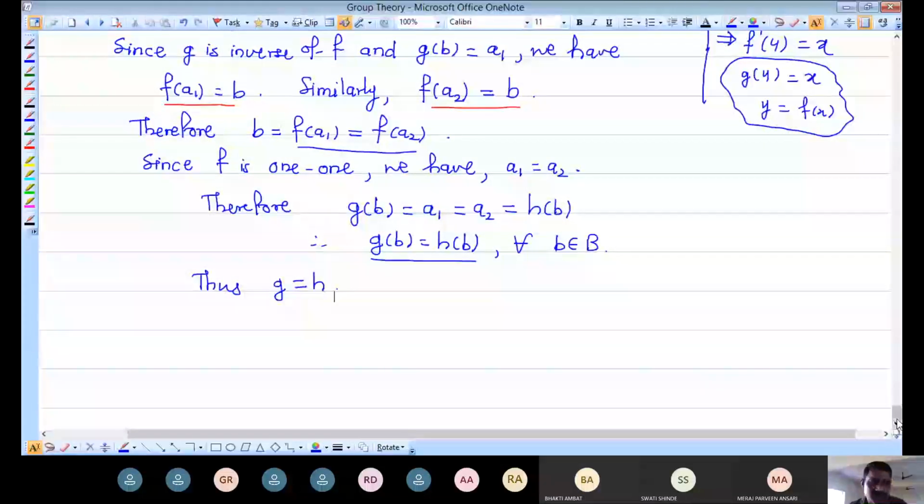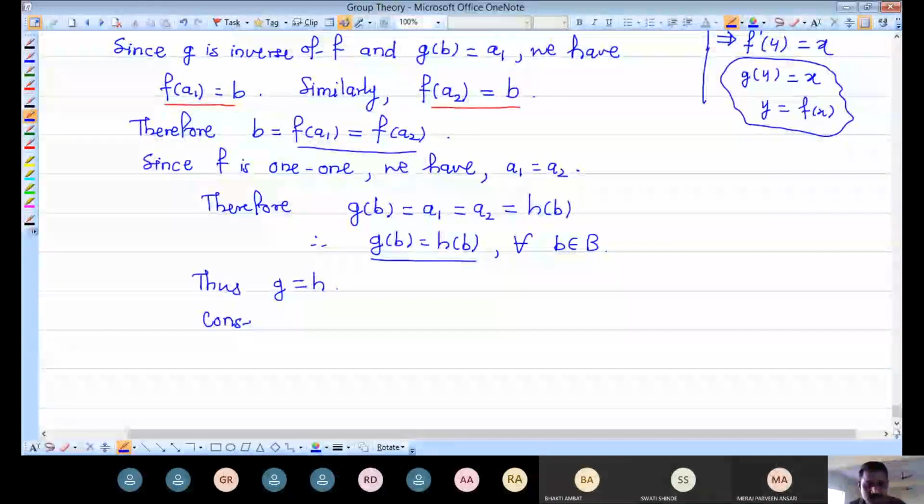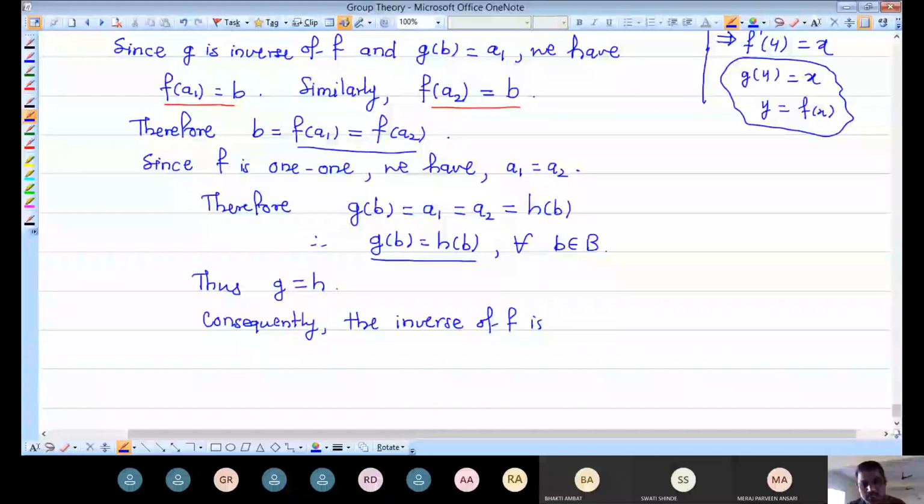So let me write. Consequently, the inverse of f is unique. मी f चे दोन इन्व्हर्स मानले होते, g and h, पण फायनली मला काय दिसायला लागलं,